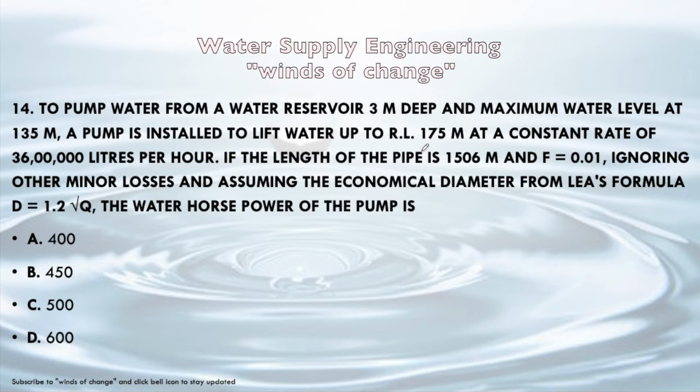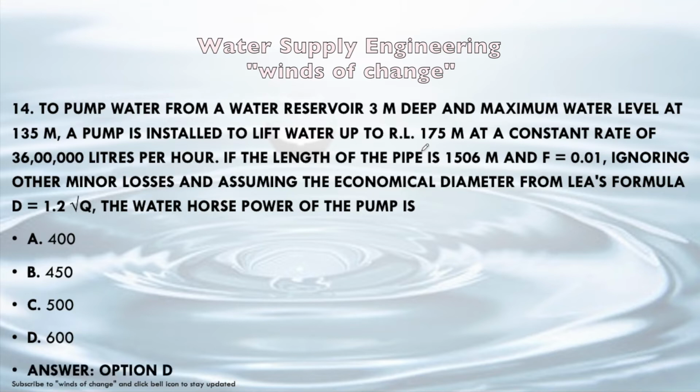First of all, we should know that the power required, the formula will be gamma Q H, and in that H will be the total head, that is the head supplied, which is the difference in the level, plus the head loss. So we will take into account these two.